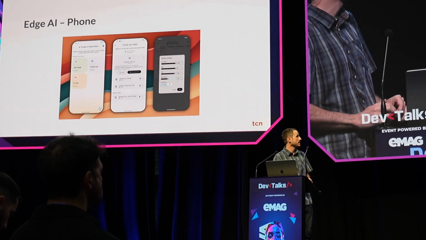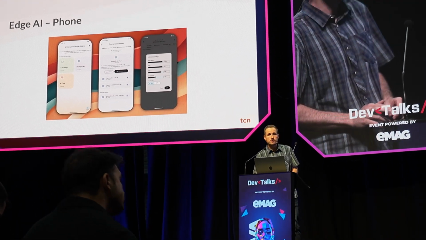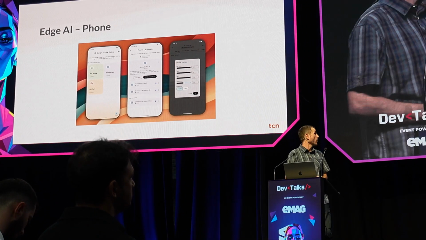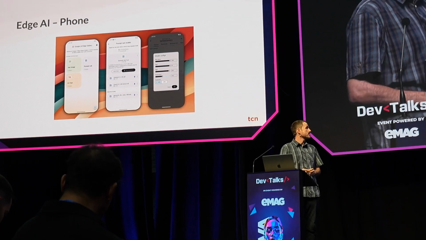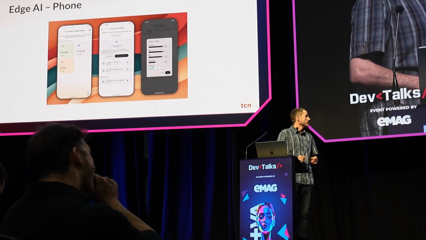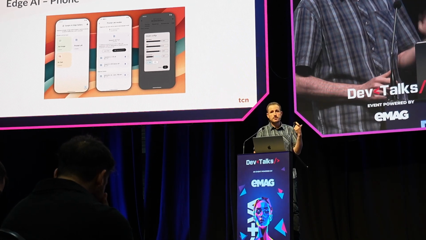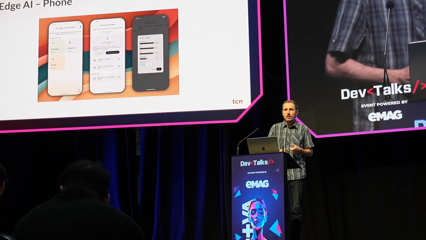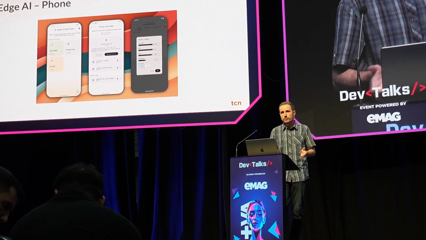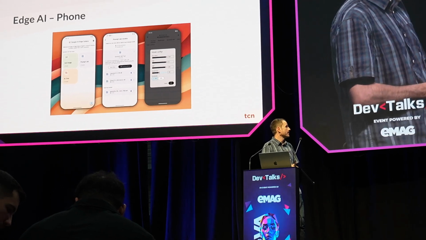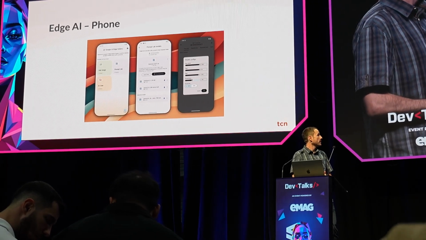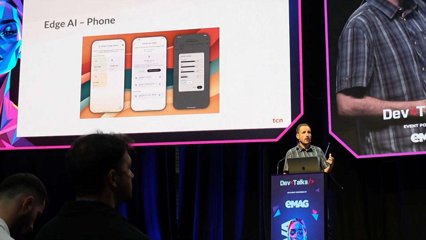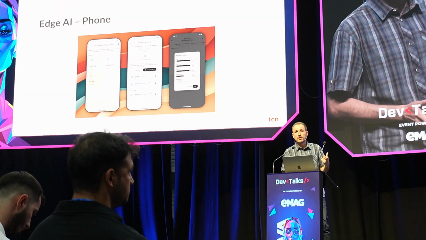The last one, but not the least, is quite new. I'm not sure if the news hit yet, but three or four days ago, this app was released on Android. It's called Google AI Edge Gallery, and I think it's done in unison with Hugging Face. So basically, you just install this APK, and then you can get models from Hugging Face. Well, models that will fit your phone memory, of course. So if you have a 16 gig phone, then you can run more models. But if you have a new enough phone with 8 gigs, for example, you can run a bunch of models locally on your phone without the data going anywhere else.